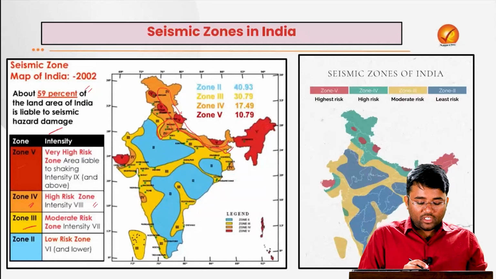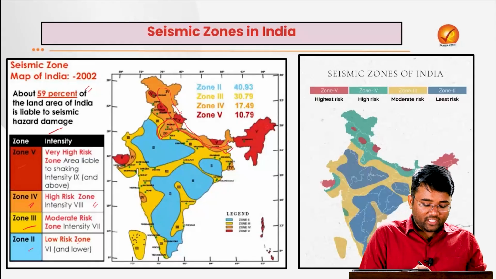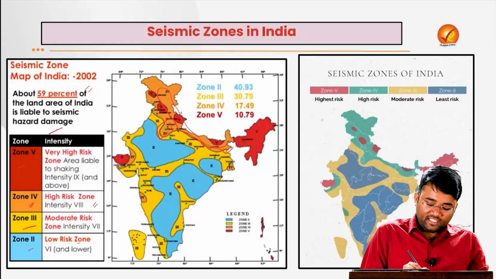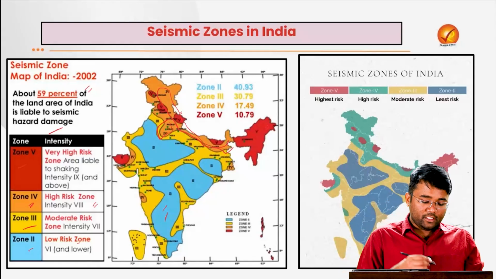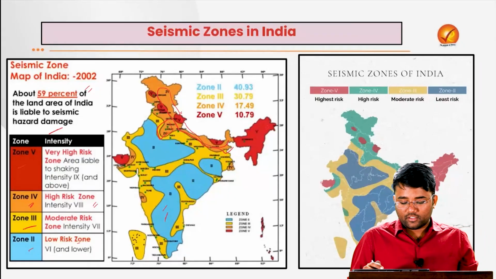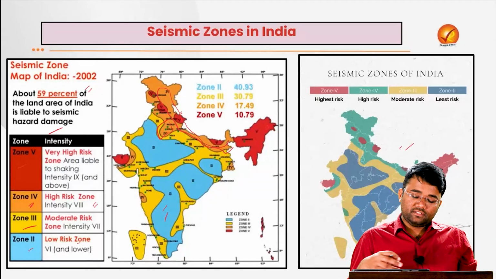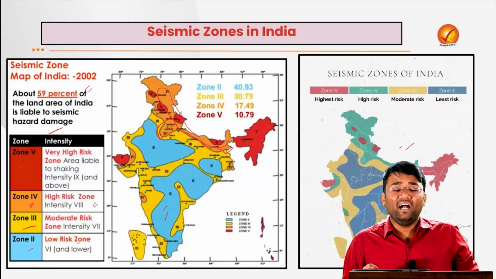Then we have zone 3, which is a moderate risk zone, and zone 2, which is a low risk zone. Some of the states in southern India come under zone 2, which is a low risk zone, and this is also a map representing the seismic zones of India.